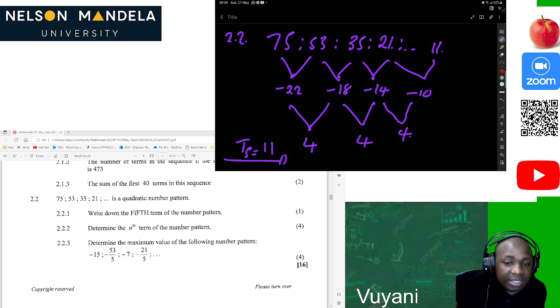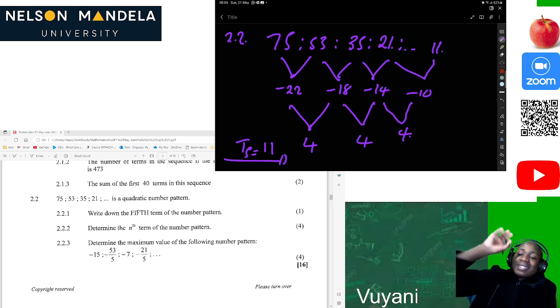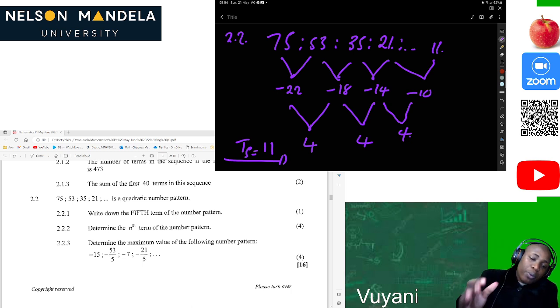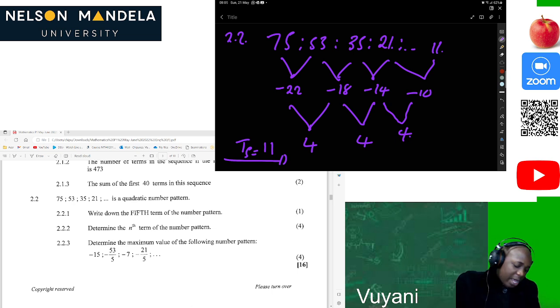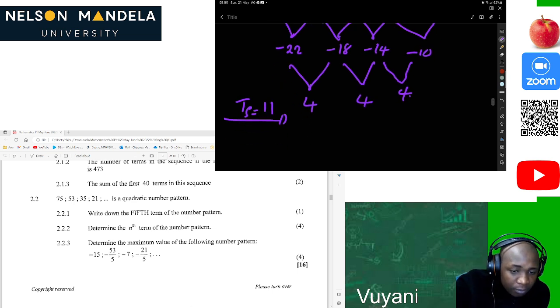This is something which we are now used to. The first thing was to determine the constant term of the sequence. Then we saw that the second constant difference is 4. After that, we went back. As we are going down we are subtracting, so going back, we just add. Then we are happy after that. Let's proceed.